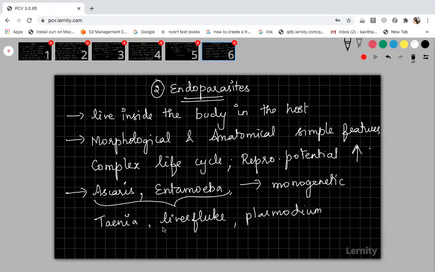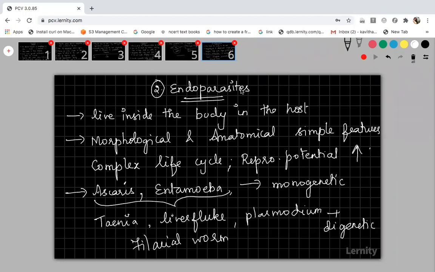All these are said to be digenetic parasites. Like this, whatever you studied in human health and disease, you can give as an example. I am writing a few examples here. Filarial worm causes filariasis, Wuchereria bancrofti. So all these are examples for digenetic. That's all about endoparasites.